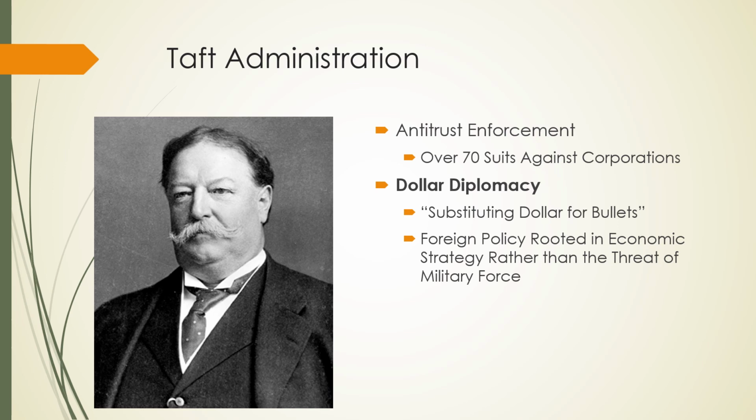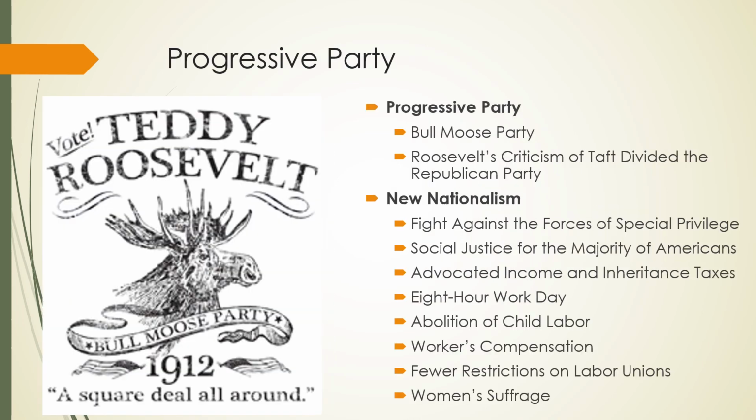But his goal is to use economic strategy, right? So either offering nations monetary incentives or saying, hey, we're going to withdraw money from your country unless you do what we want you to do, okay? This also draws some criticism from Roosevelt, right?